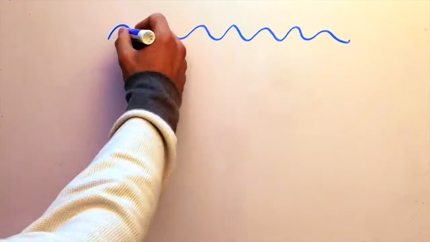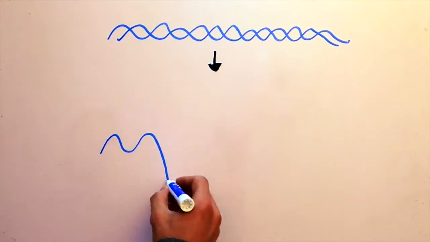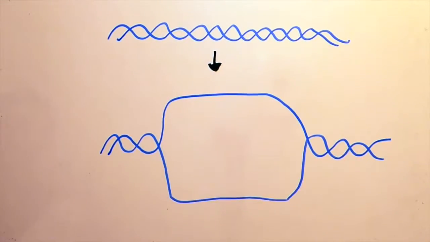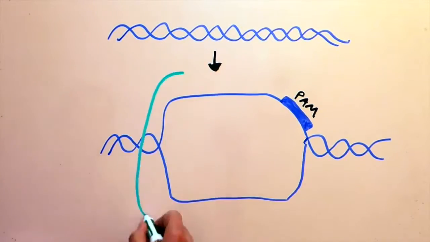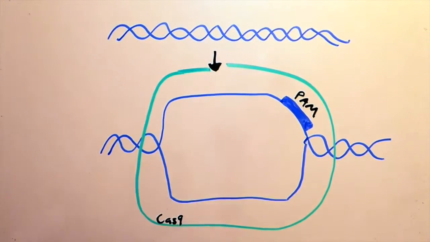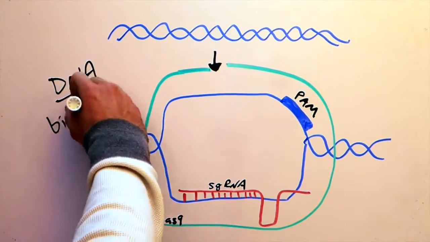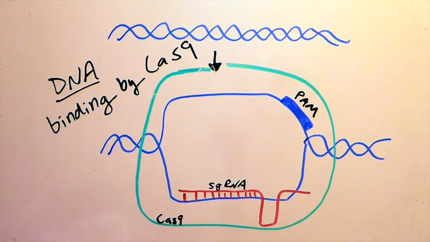When it comes to DNA, there's a quick and easy way to recognize DNA molecules using a system called CRISPR-Cas9. After recognizing a short DNA sequence called the PAM, Cas9 protein and a molecule called a single guide RNA can bind specific DNA sequences so that the DNA can be altered, measured, or manipulated to better understand the genome. This approach is more accessible than previous ways to target DNA, and a similarly accessible way to target RNA in live cells would be a boon to researchers studying a variety of conditions.